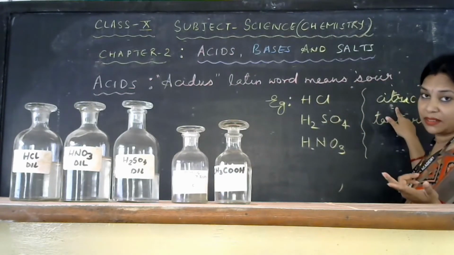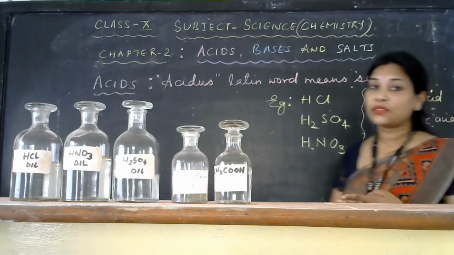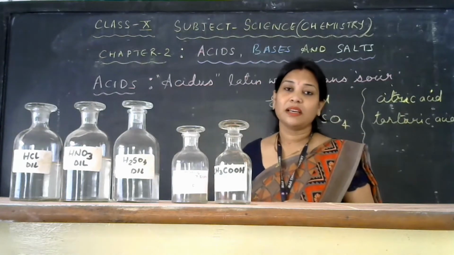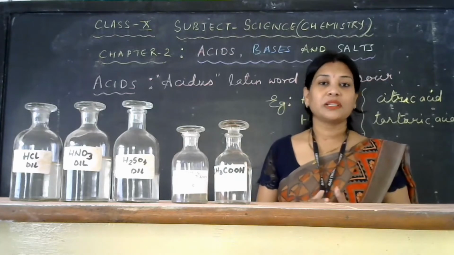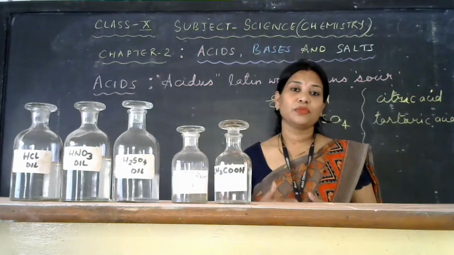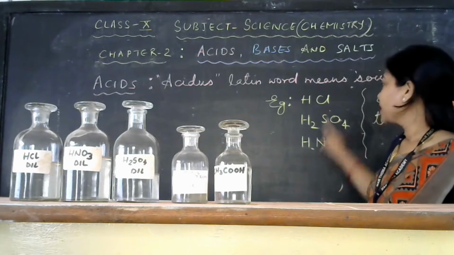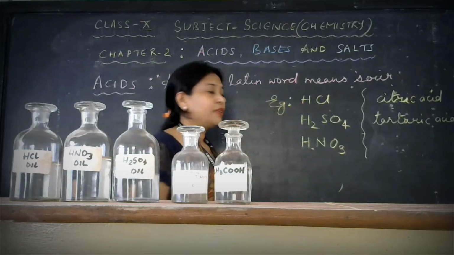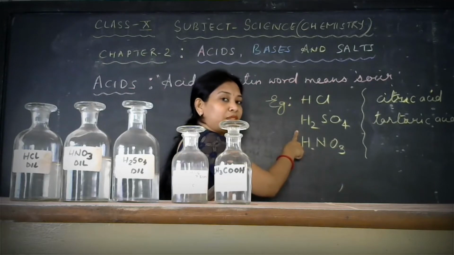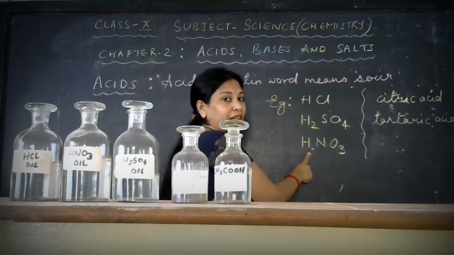We are using tamarind. Tamarind contains tartaric acid. In the same way, tomato also contains acid, and ascorbic acid is also present. These all acids are called natural acids. Few acids are called concentrated acids, and we use them in the laboratory. The main strong acids are HCl, which means hydrochloric acid, and H2SO4, which means sulfuric acid. Sulfuric acid we use as a toilet cleaner also. Then HNO3, that is nitric acid.